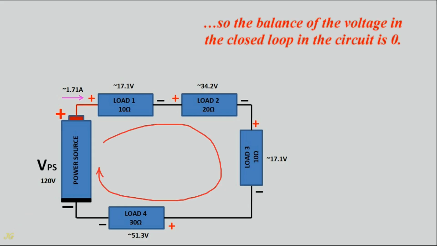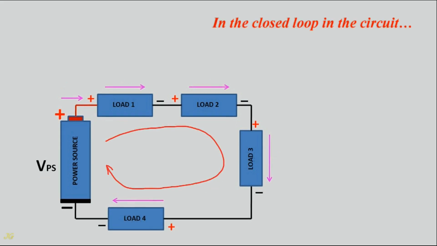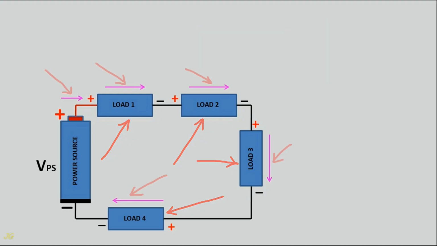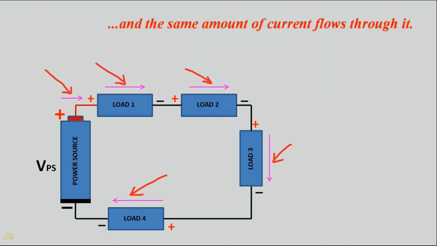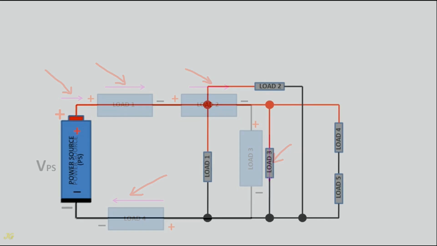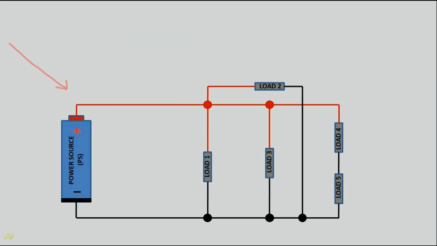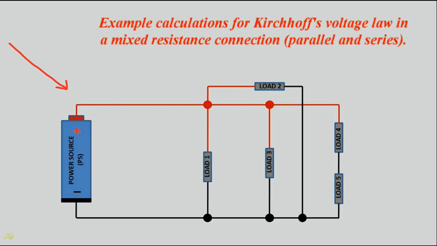So the balance of the voltage in the closed loop in the circuit is 0. In the closed loop in the circuit, the load resistance is in series, and the same amount of current flows through it. When the load resistance is connected in parallel or mixed, series and parallel, the calculations look different. Example calculations for Kirchhoff's voltage law in a mixed resistance connection, parallel and series.